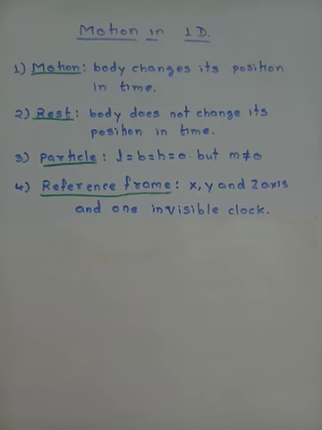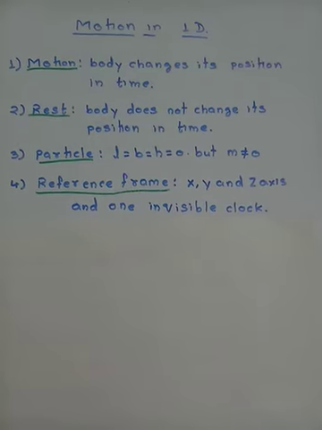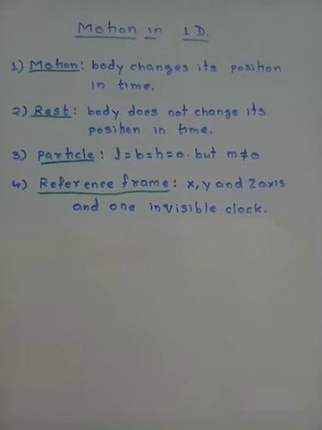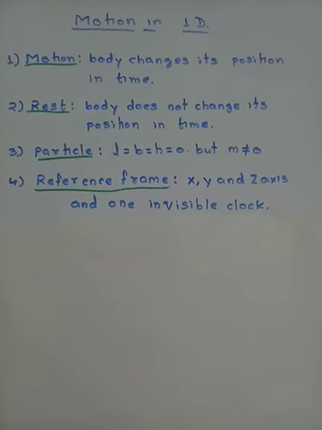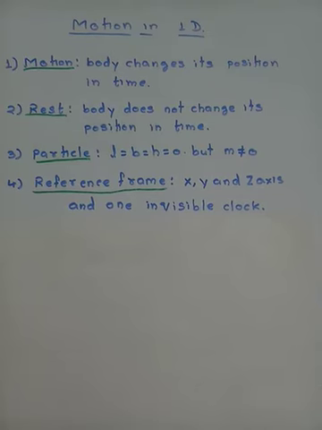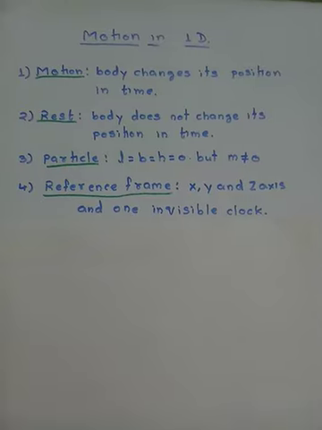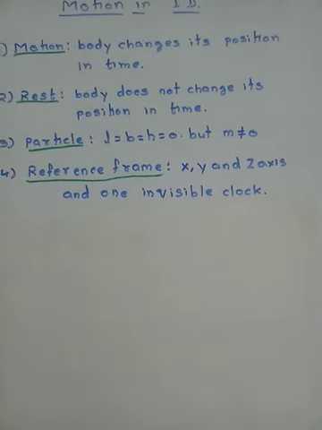So the world that we see around us, is it all x-axis, or only x and y-axis, or does it include x, y and z? It includes all three. So we are living in a world which is expressed by three axes: x, y and z. Along with these three axes, if we also place an invisible clock, do you want to see an invisible clock? Okay, here it is. This is my hand and I'm wearing an invisible clock on it. Can you see that? No, you cannot. Okay, jokes apart.